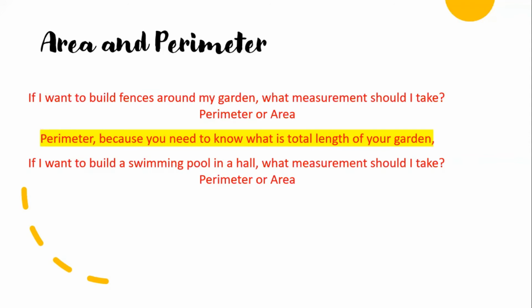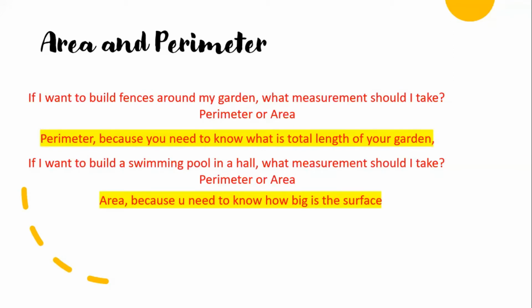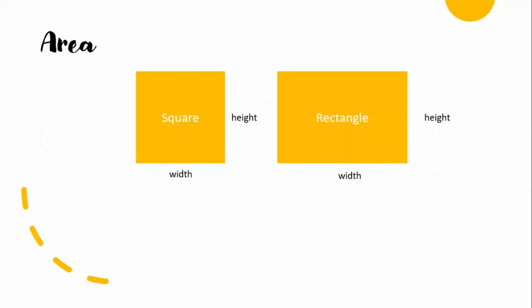So the answer is area, Melody. Why area? Because you need to know how big the surface is, correct? Okay, understand?